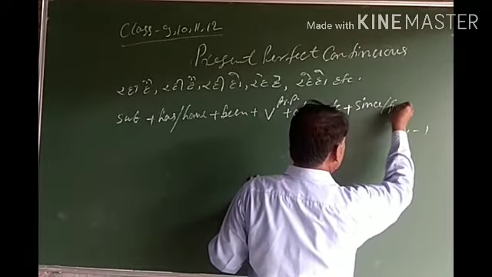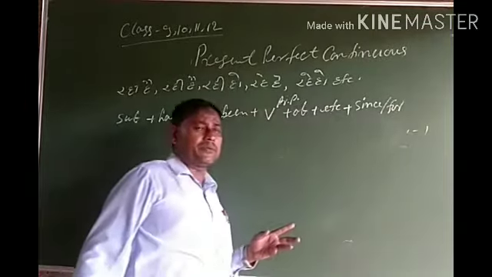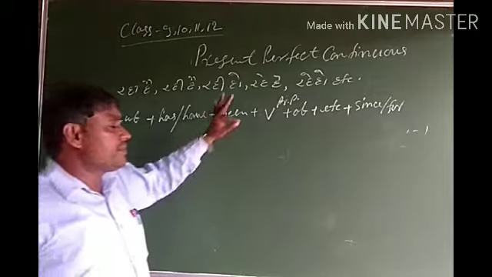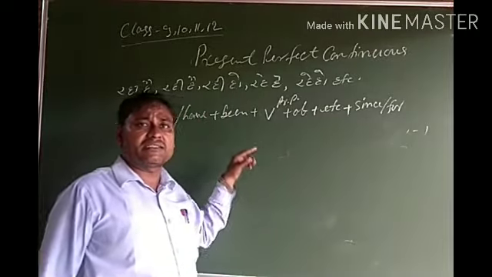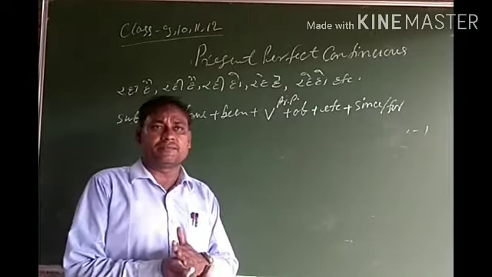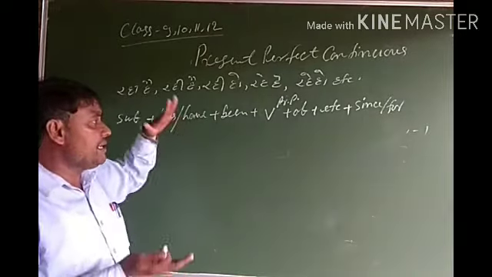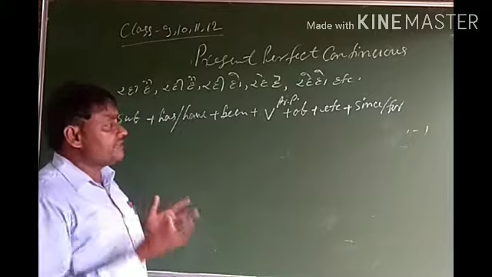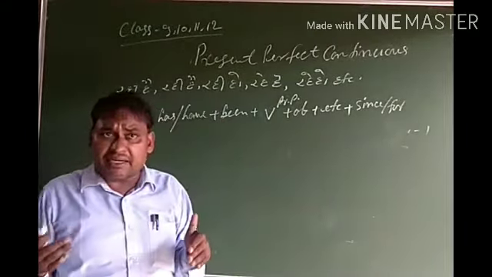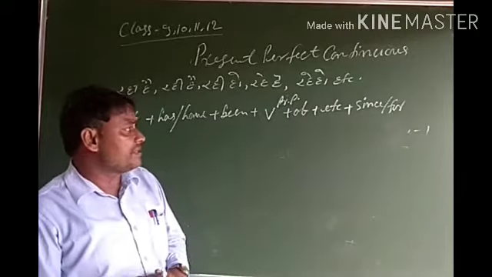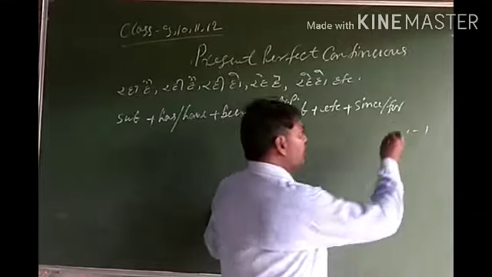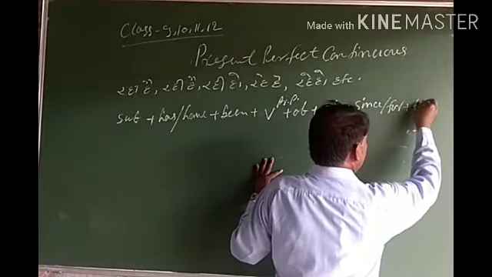Where do we have to join since and where do we have to join for? If in present perfect continuous tense sentences time is definite, if time is a period of time, then we have to write since, and if time is indefinite, a point of time, then we have to write for, and after then time.